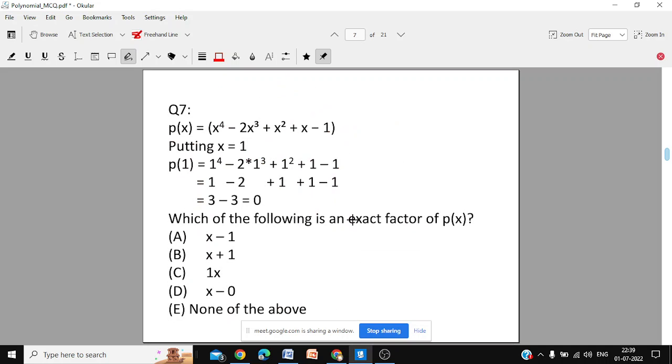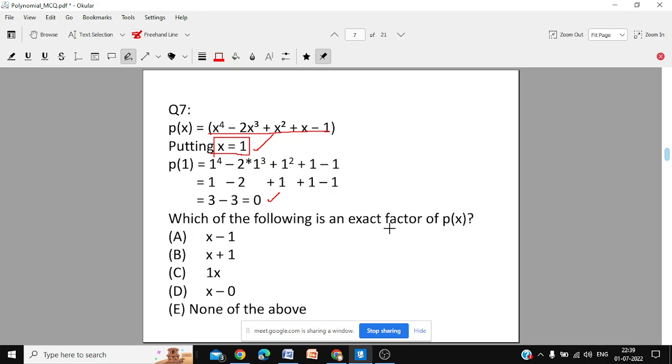Question number 7. P(x) is given. Now if we put x equal to 1, it becomes 1 power 4 minus 2 into 1 power 3 plus 1 square plus 1 minus 1, that gives you 0. Putting x equal to 1, this expression becomes 0. We have shown by calculation, you don't have to calculate. We have shown that if x is 1, then this expression will become 0.